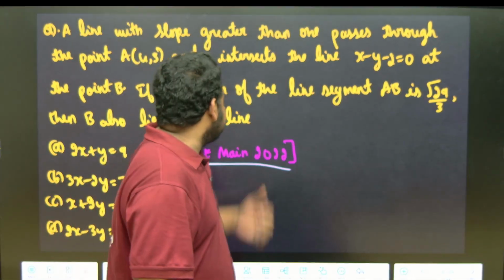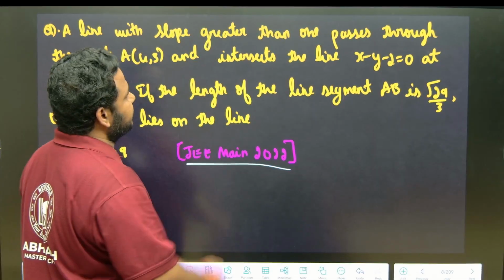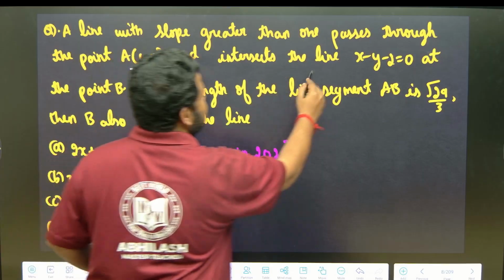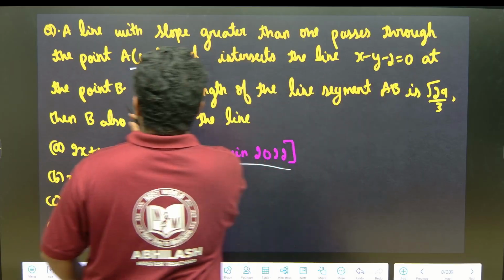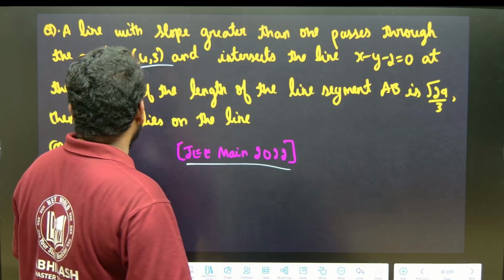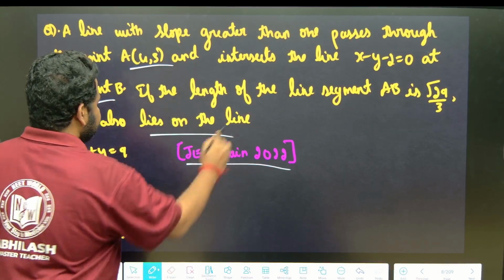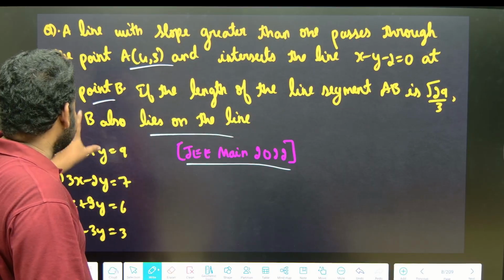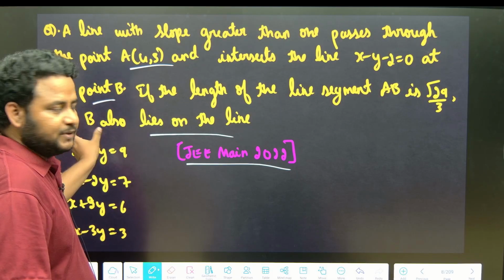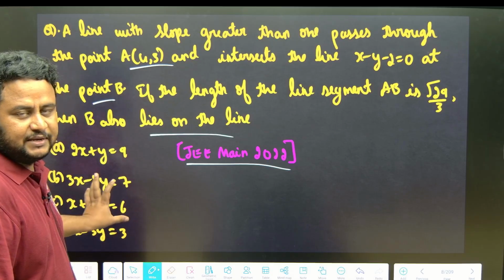Looking at this question, they are telling a line with slope greater than 1 passes through the point A (4, 3) and intersects the line x minus y minus 2 at the point B. If the length of the line segment AB is root 29/3, then B also lies on the line. They are not asking the equation for B, they are asking B also lies on which line.